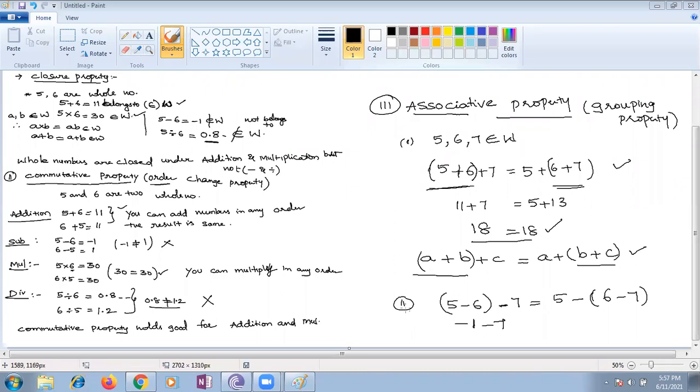Yes, you can see here, see what happens, children. It's 5 minus 6 minus 7. What is the value of 6 minus 7? It's minus 1. So 5 minus of minus 1 becomes 5 plus 1. Since minus 8 is not equal to plus 6, subtraction does not hold good for the associative property. This is the second case.